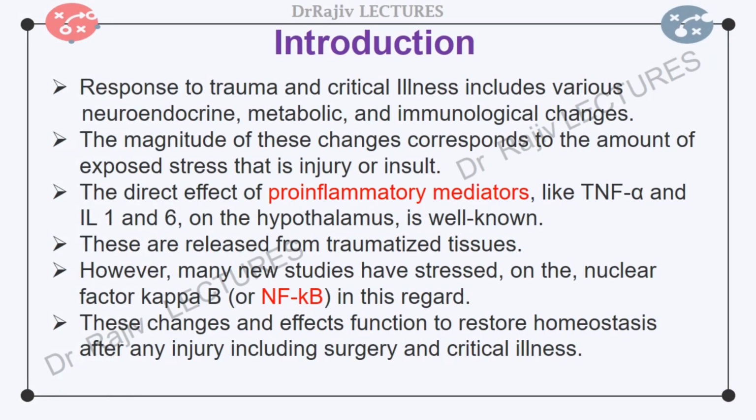Response to trauma and critical illness includes various neuroendocrine, metabolic and immunological changes. The magnitude of these changes corresponds to the amount of exposed stress, that is injury or insult. The direct effect of mediators like TNF-alpha and interleukin-1 and 6 on the hypothalamus is well known. These are released from traumatic and involved tissues. However, many new studies have stressed the nuclear factor kappa-B or NF-kappa-B in this regard. These changes and effects function to restore homeostasis after any injury, including surgery and critical illness.